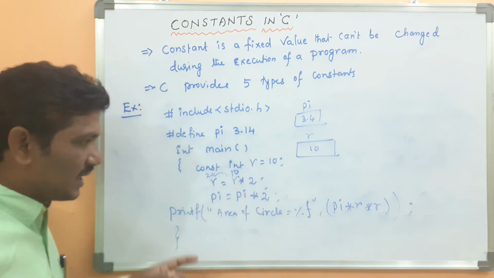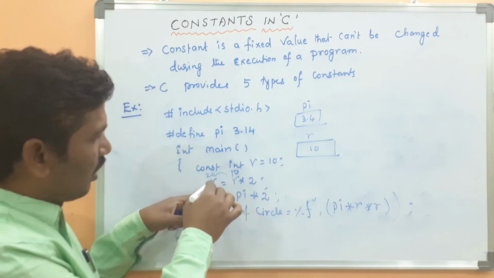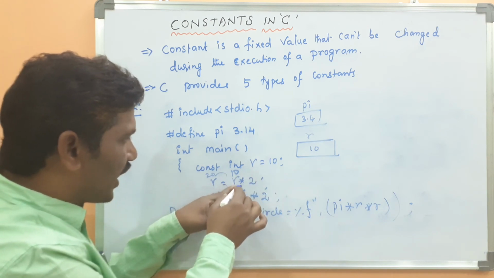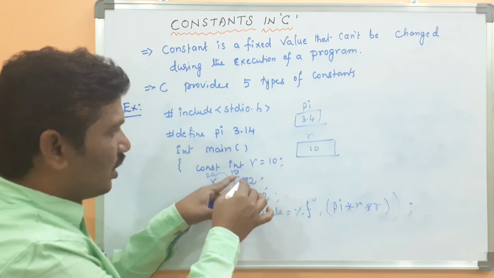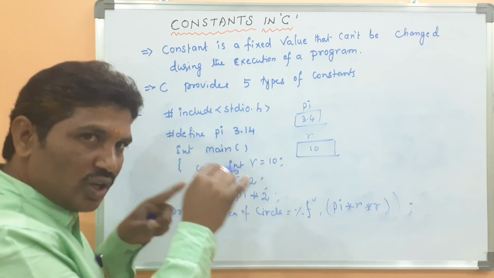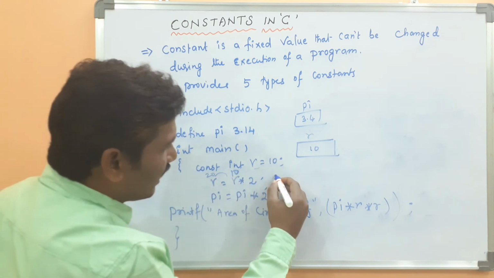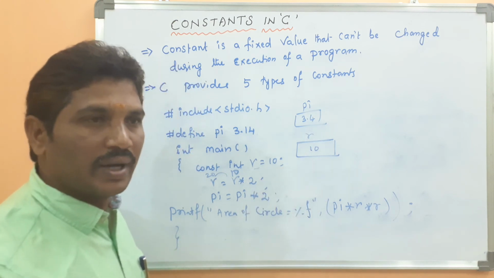Here, because in this statement we are trying to modify the value. Because the previous R value is constant, it is 10. Here R equal to R into 2. The R value goes from 10 to 20. Again the 20 is assigned to the variable R. Because we are trying to modify the R value, and R is a constant value, the error will be displayed by the compiler.